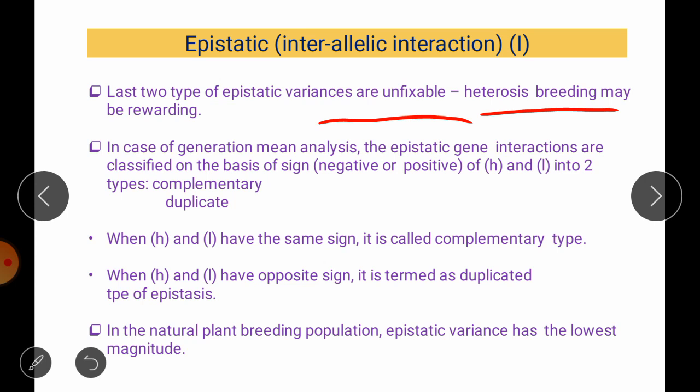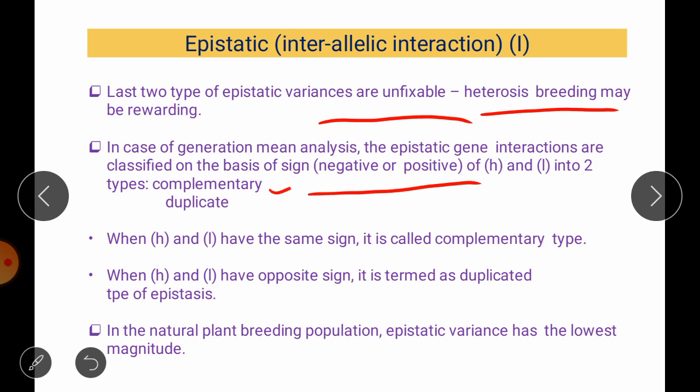So in the case of generation mean analysis, the epistasis gene interactions are classified on the basis of their negative or positive sign. So there are again two types of epistasis gene interaction: complementary type and duplicate type. In the complementary type, when one gene pair adds, or does not mask the effect of another gene, both get an equal chance to express in a trait.